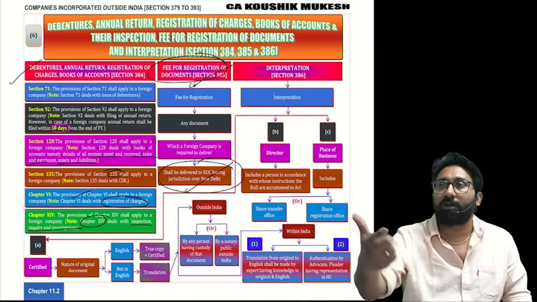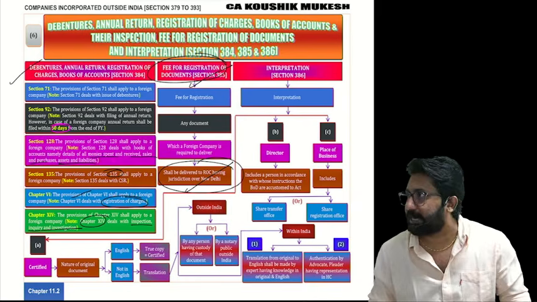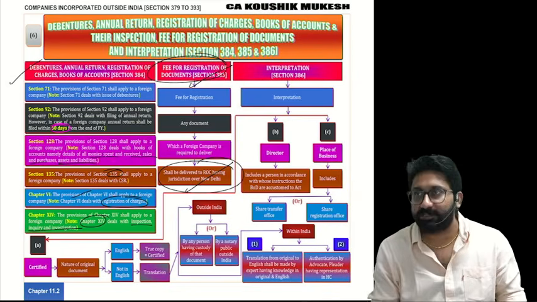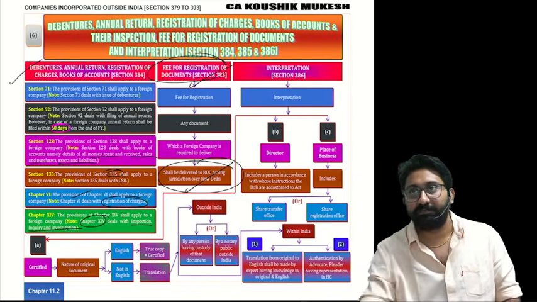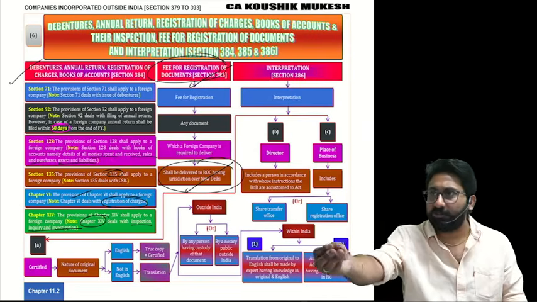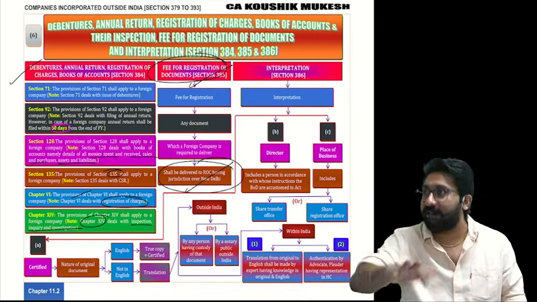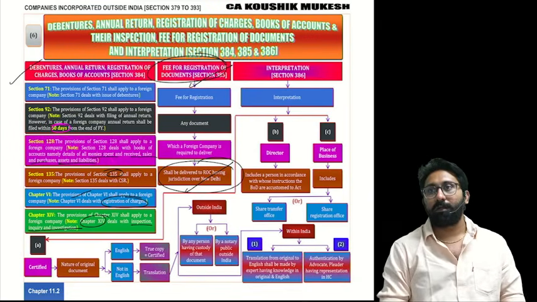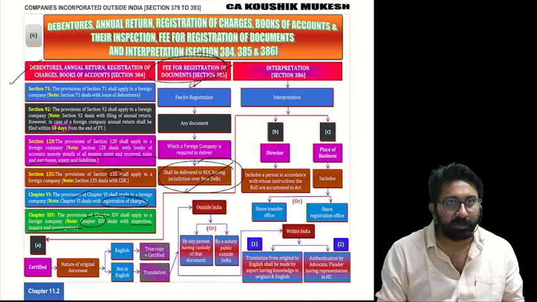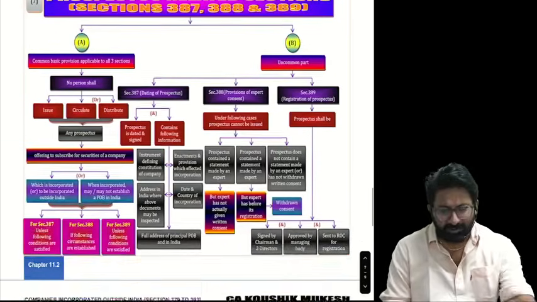For example, your document is in Spanish, Espanol. It is written in Spanish and you can't understand. That will go to that bureau. One person will be there who has extreme command of Spanish. That person will translate it. They will charge something. You have to pay by DD to the government, some 10,000, 15,000. Once you pay, they translate correctly from Spanish to English. Understanding or not? That's called a correct translation. Understood the concept clearly? Over. Don't give much importance to that section.